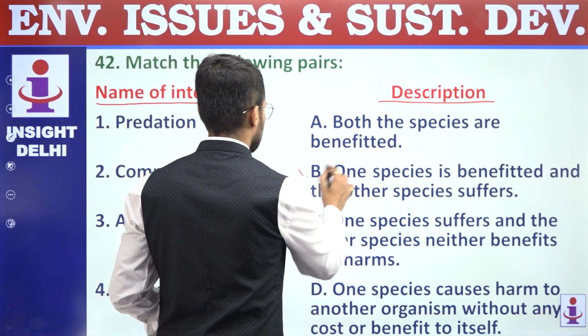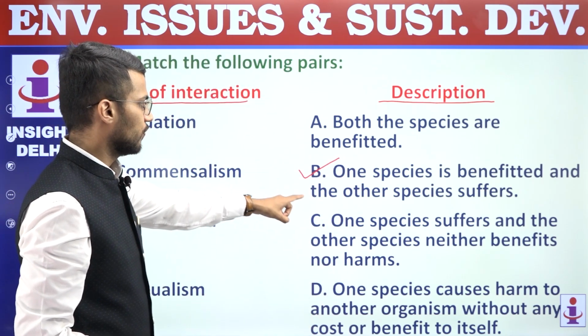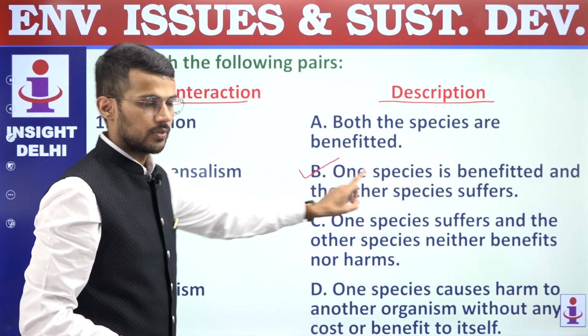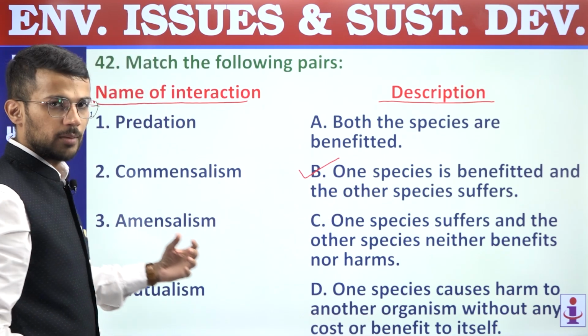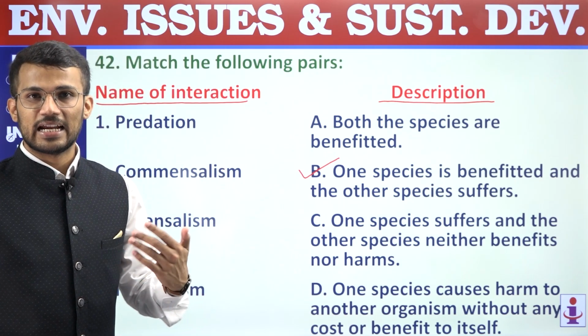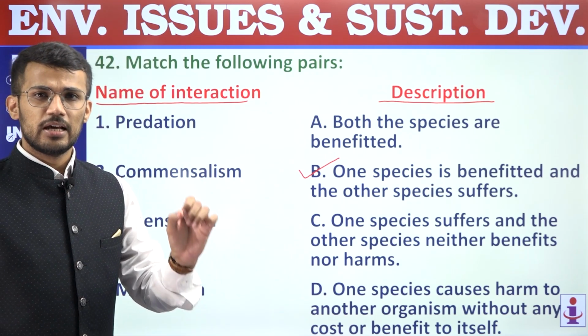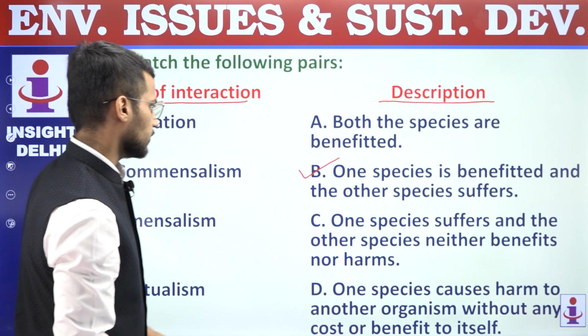right? So predation is one species is benefited and the other species suffers. Commensalism. In commensalism, one species gets the benefit and the other species remains unaffected.